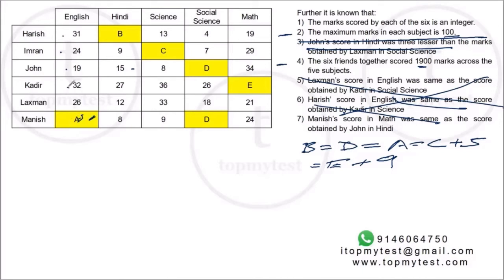So each of them will have a term A. So A plus A plus A plus A plus A plus A, that will be 6A. And then you add the deviations. If you add the deviations, 26 plus 24 is 50, 31 plus 19 is another 50, 50 plus 50 is 100, plus 32, this should be 132. Similarly, when you add for B, you'll have again 6B plus the deviations. That's 40 plus 20 plus 27 is 47, plus 15 is 62, plus 9 is 71.